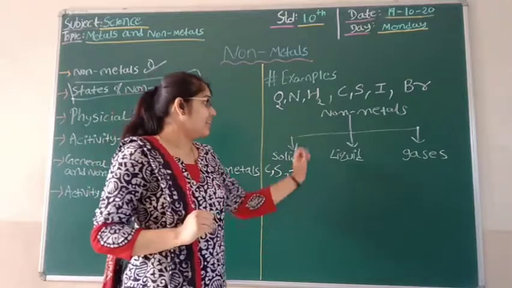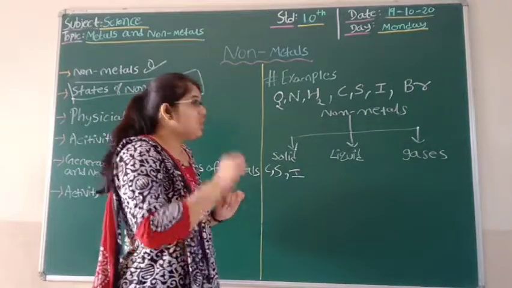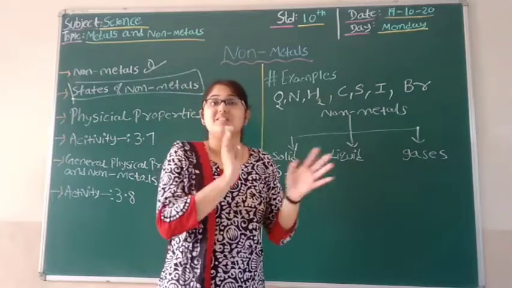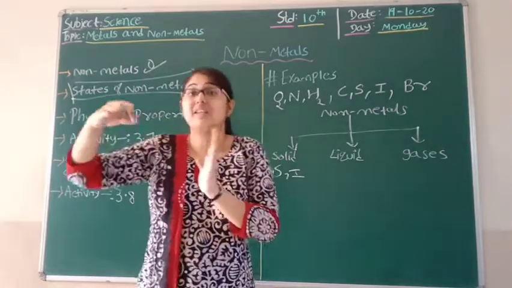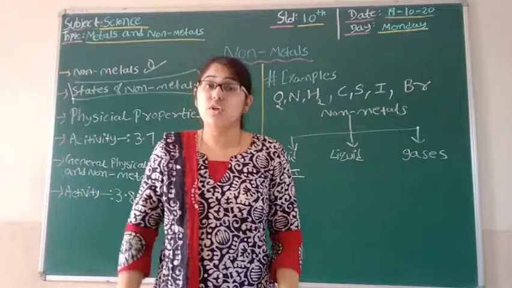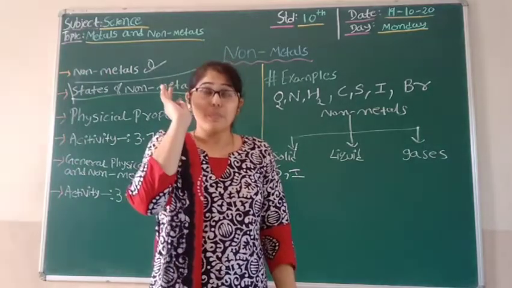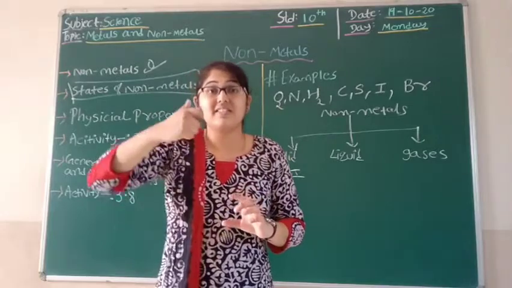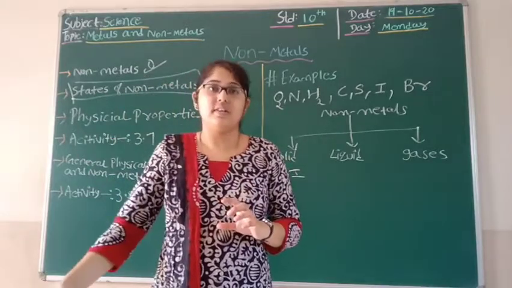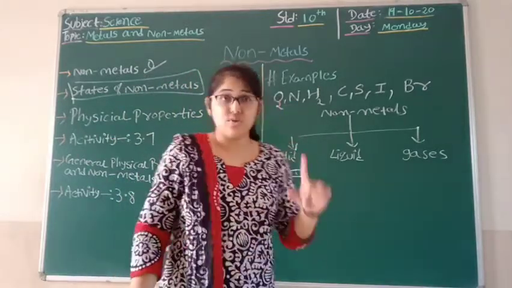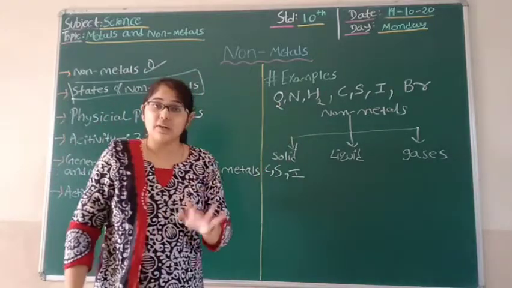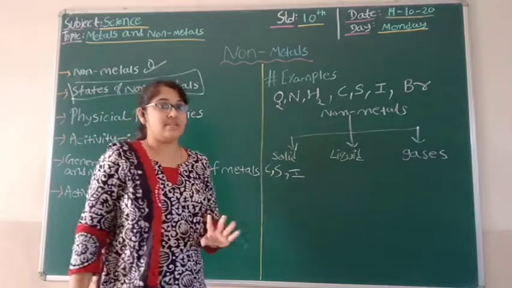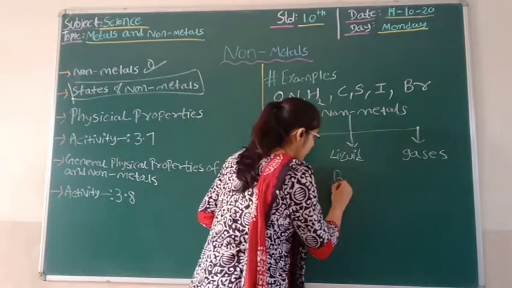Now we'll see the example of liquid. The way there is an exception case in metals, the same way there is an exception case in non-metals also. In non-metals, bromine is the only non-metal which exists in the liquid state, right? That is an exception case. So the example of a liquid non-metal element is bromine.